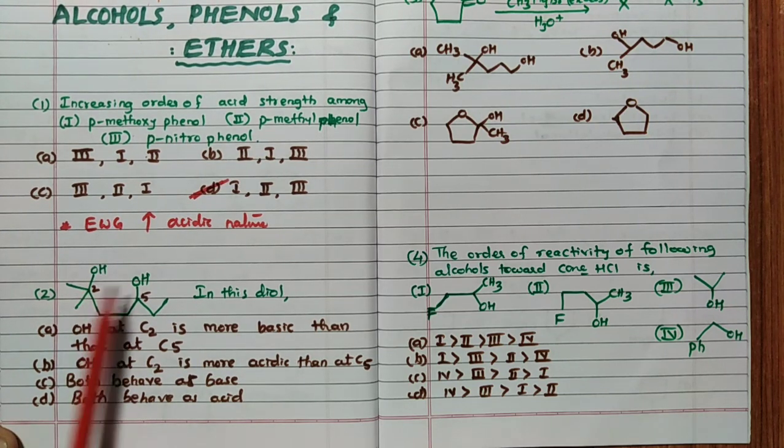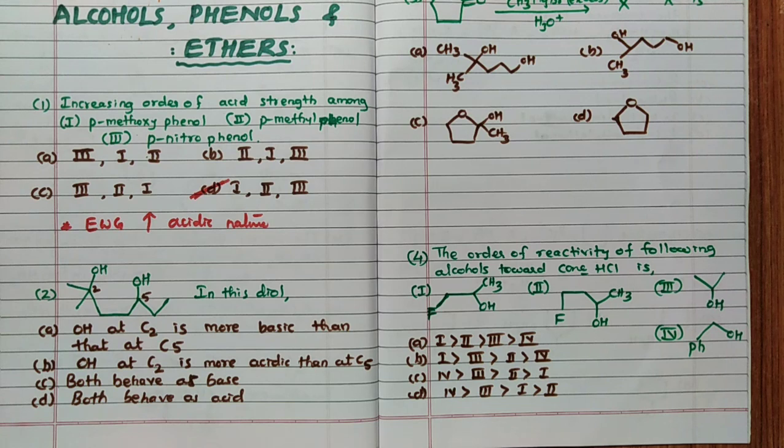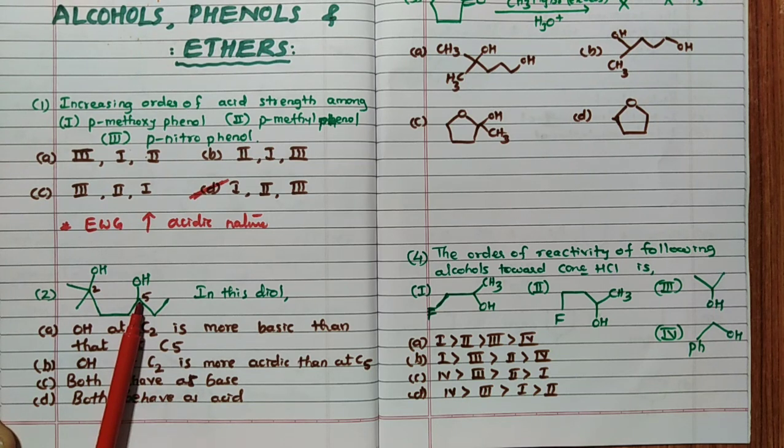So first of all, remember these are alcohols, correct? So alcohols can behave as acid also and can behave as base also. It depends: when it donates H plus, O minus is there, that will behave as a base. In this case, they have not given acidic nature. They have given that C2 is more acidic. But remember, C5 is more acidic because acidic nature increases with electron withdrawing group. So here 2 electron donating groups are there, CH3, and here only 1 ethyl group is there. Because of that reason, a less electron donating group is attached at the 5th position, hence 5th is more acidic, but C2 is more acidic is given, hence we will leave it.